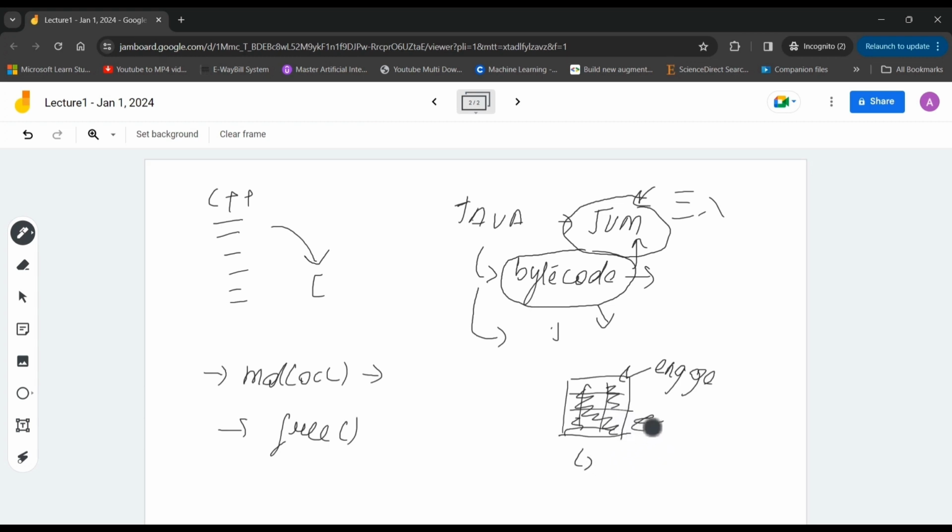But Java handles this on its own. We don't have to manually free the memory. We can just allocate the memory, and when we are done, Java will automatically erase and free this piece of memory, and you don't have to care about freeing the memory whenever you are allocating. So it prevents memory leakage, we can say.